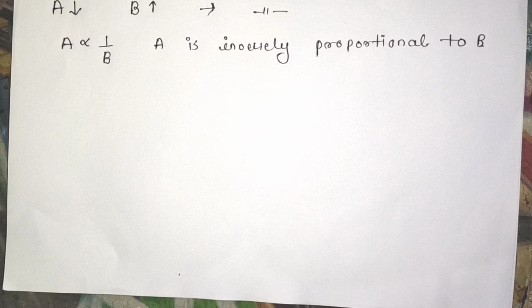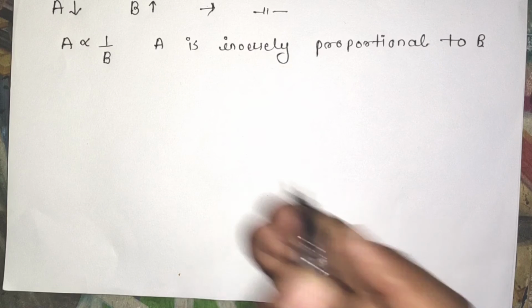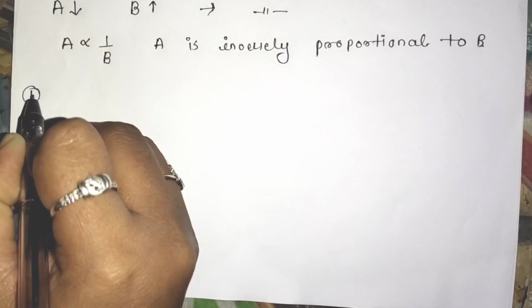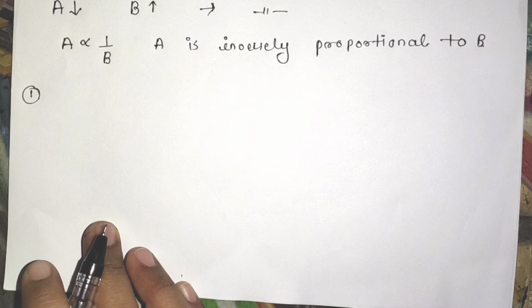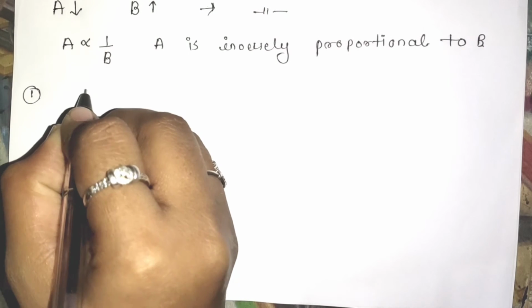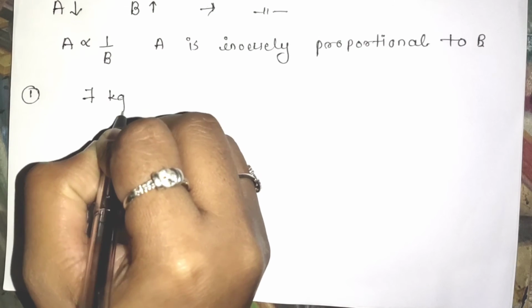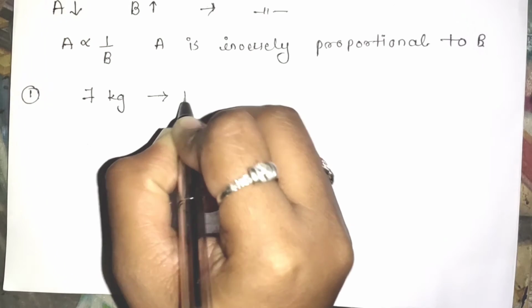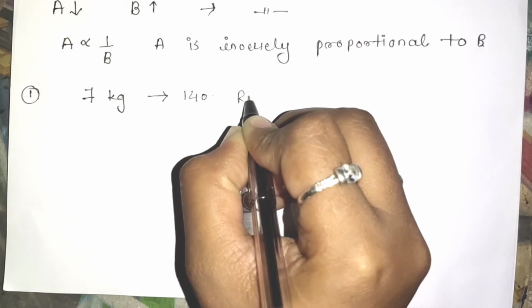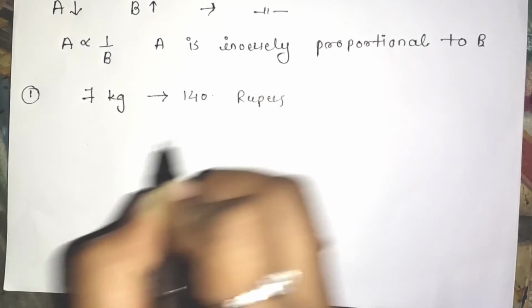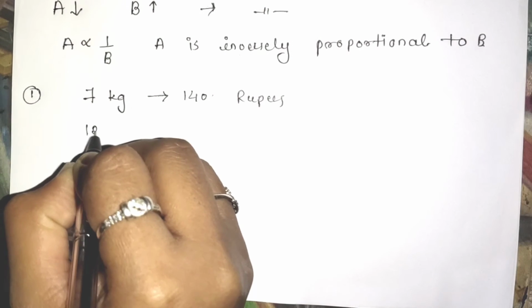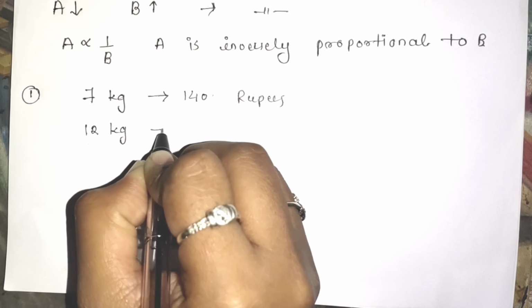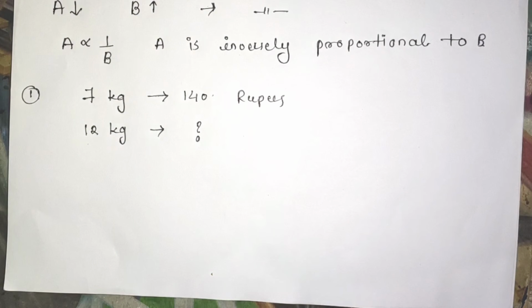Now let us solve some examples to get better understanding. First example: if 7 kg onion cost 140 rupees, how much do we pay for 12 kg onion? What is the question? If 7 kg onion cost 140 rupees, then how much do we pay for 12 kg onion? 12 kg onion का price we have to find out.